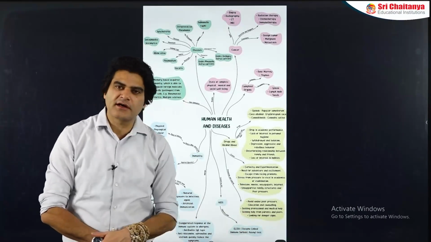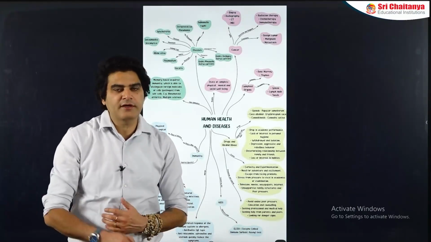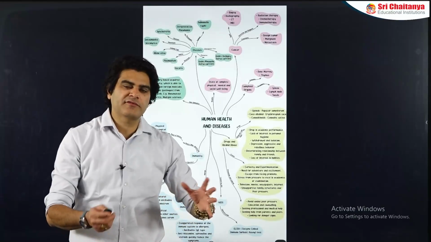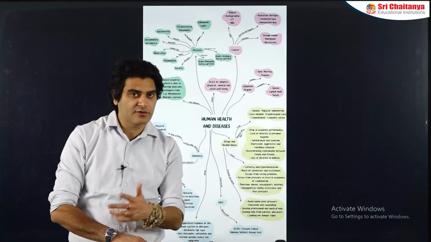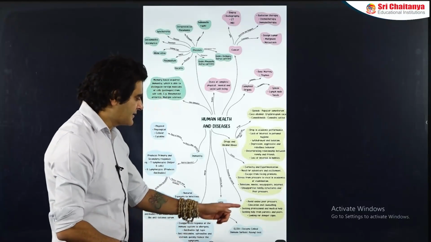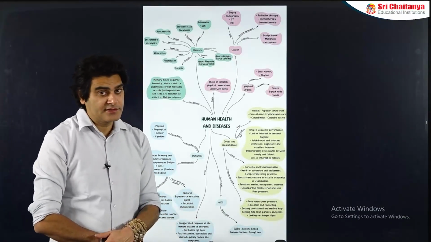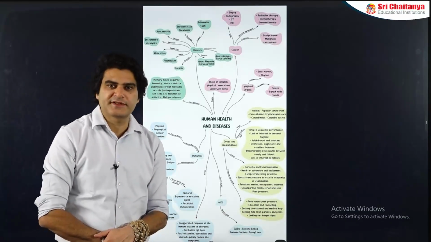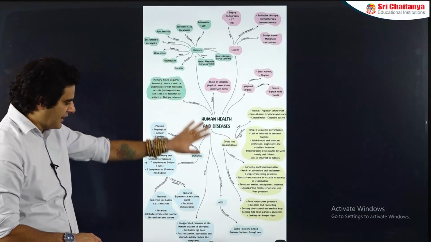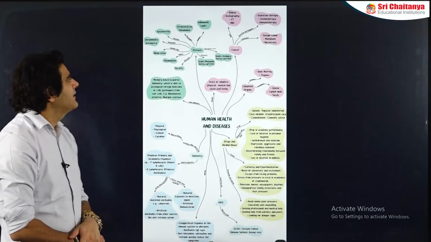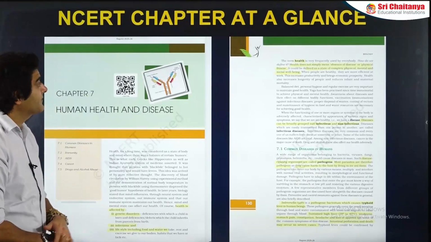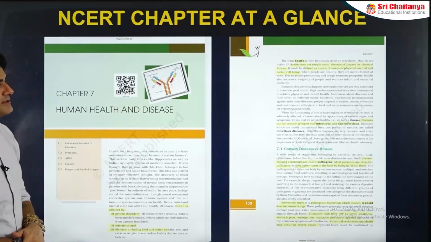The steps to take are, first of all, avoid undue peer pressure, keep away from the group of friends who you think are not a good influence or company for you, and then of course education and counseling, seeking professional help if necessary. So this is an entire overview of the chapter in the form of the mind map. Going further, this is the NCERT chapter at a glance.